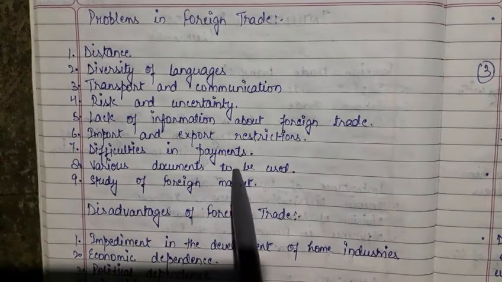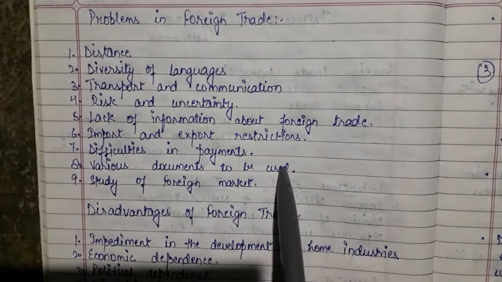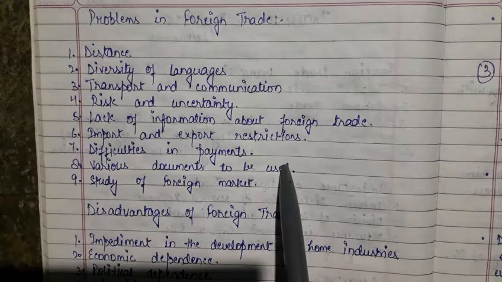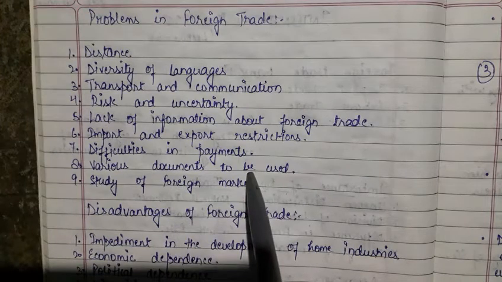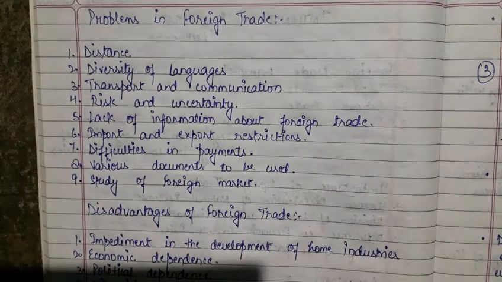Import and export restrictions are very much there in foreign trade, so the company must have a good knowledge of all the things. There are difficulties in payments. There are a lot of procedures that you need to fulfill before doing this, because many restrictions are there. For payment, you have to contact the RBI, many procedures have to be followed, and various documents are to be used. Then there is the study of the foreign market.